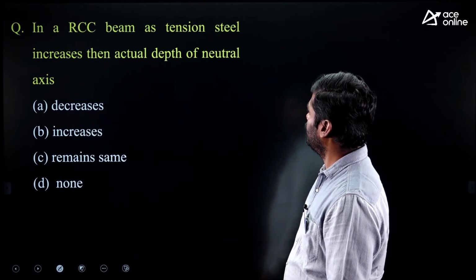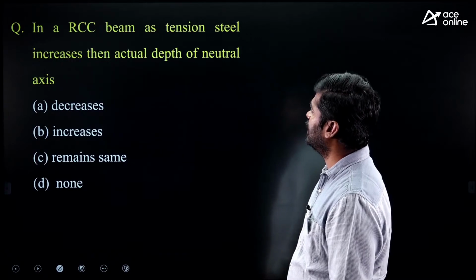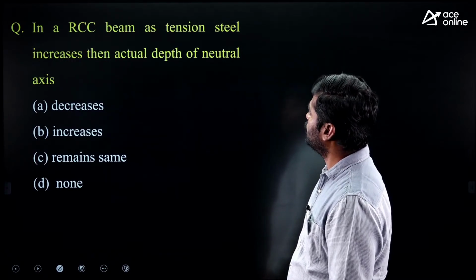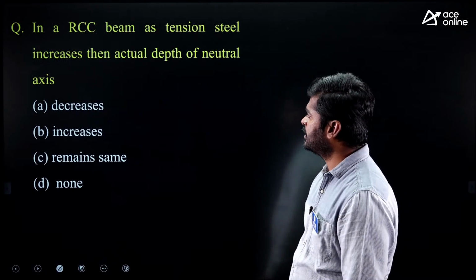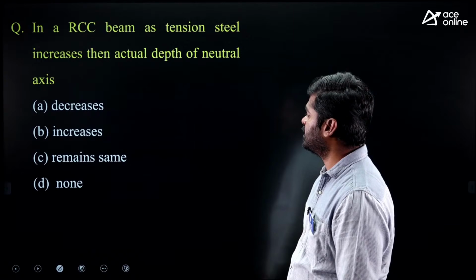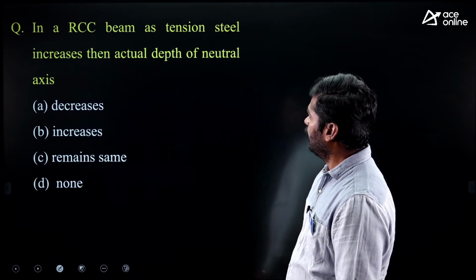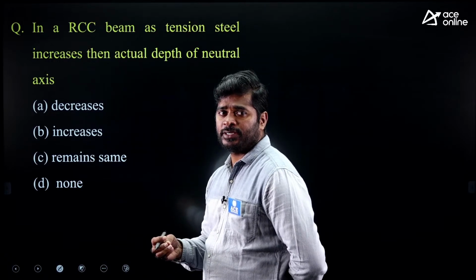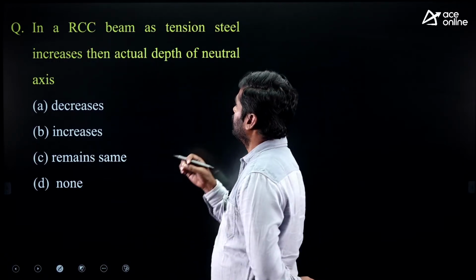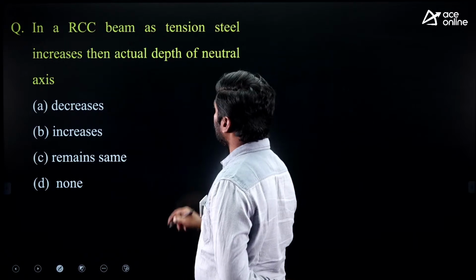In an RCC beam, as the tension steel increases, then the actual depth of neutral axis, options given: A, decreases; B, increases; C, remains same; D, none. Here, if they mention a singly reinforced beam, then it is very easy to understand.